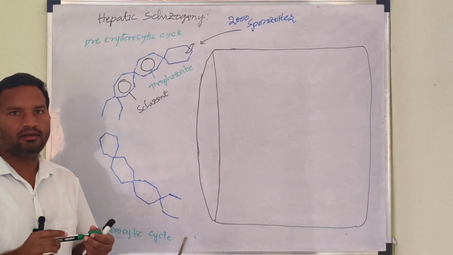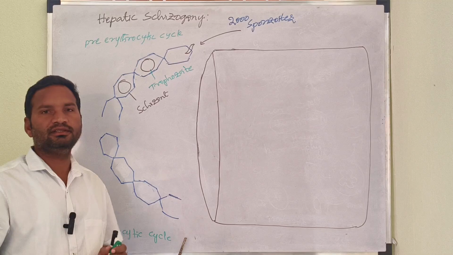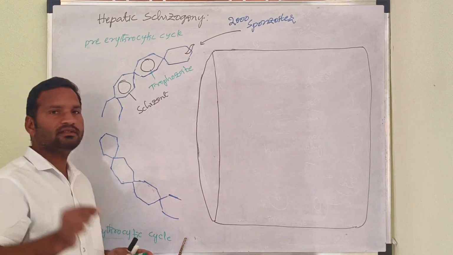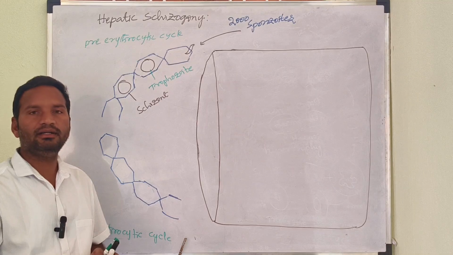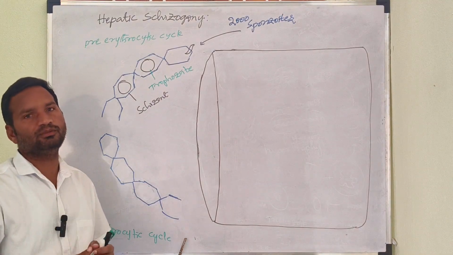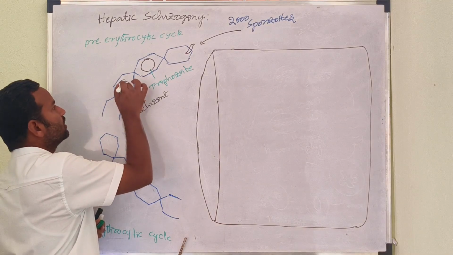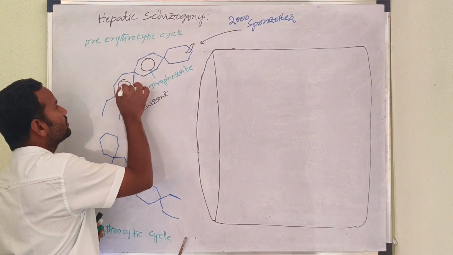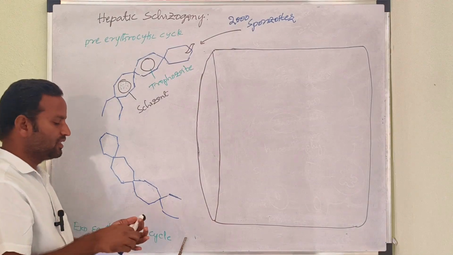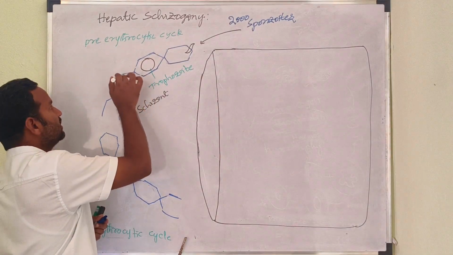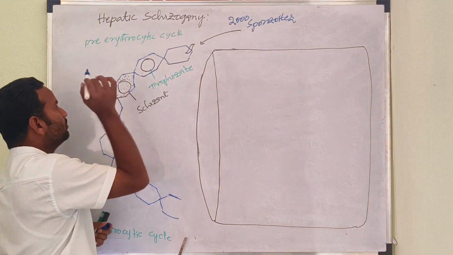Now, in the schizont stage, the nucleus divides several times mitotically, followed by the cytoplasm also. What does this mean? The nucleus is divided into several pieces by mitosis, and the cytoplasm is also divided into several bits.